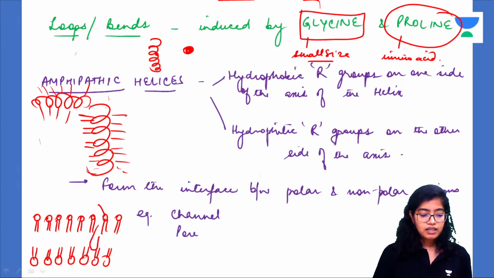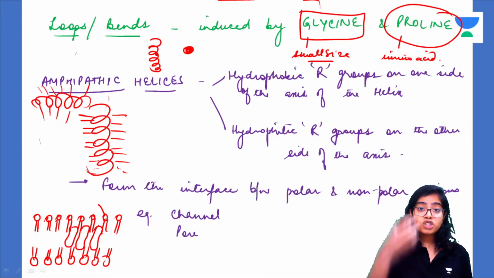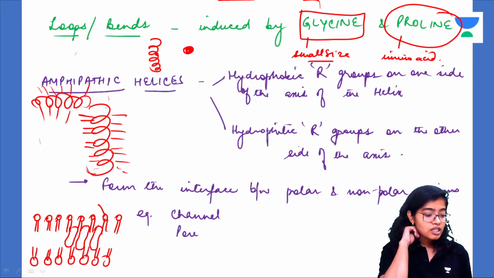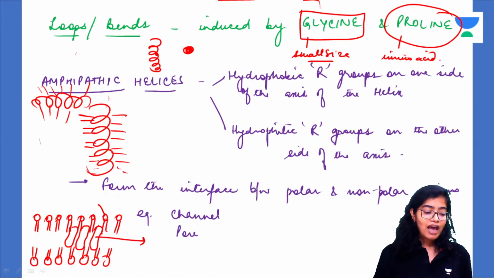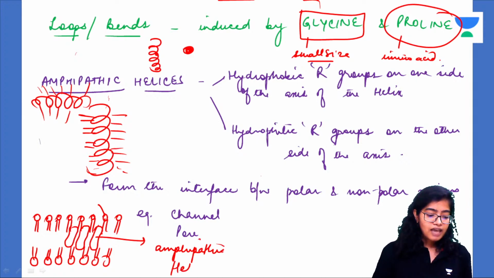And there are proteins arranged as pores or channels. These carrier or channel proteins have amphipathic helices.